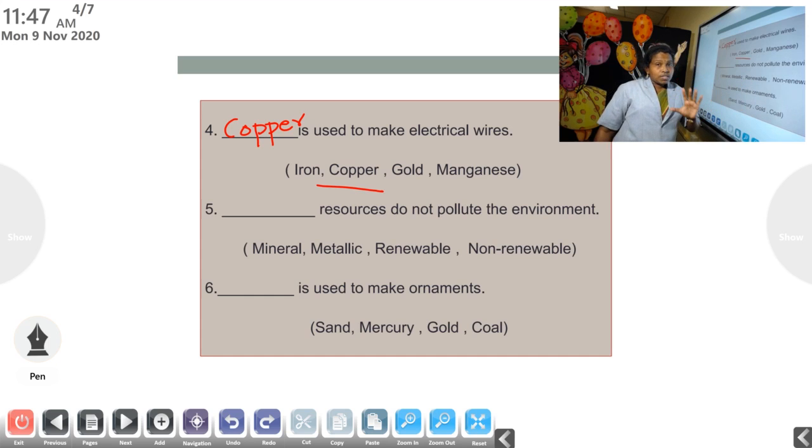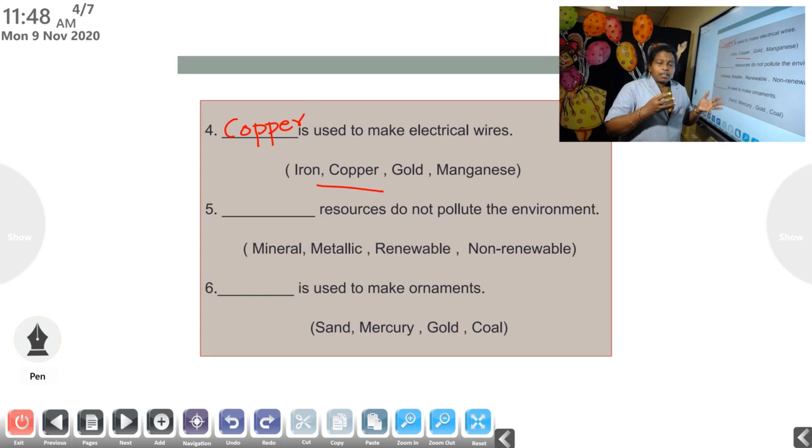So resources can be divided into two: renewable and non-renewable. Non-renewable resources consist of minerals, petroleum, coal, etc. Then which is a renewable resource? Sunlight, rainfall, wind, etc. What is the difference between these two?